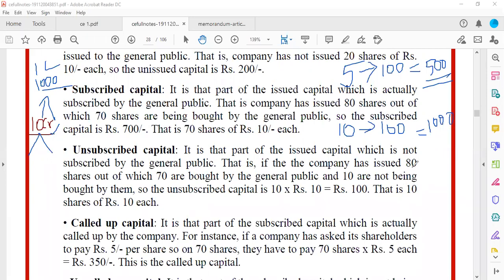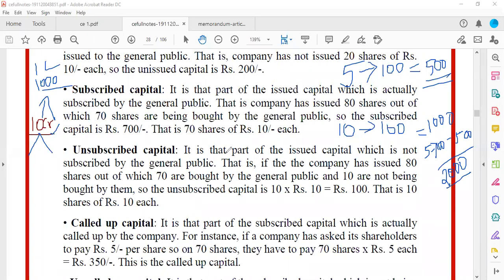Again, another 5 people will come and buy 100 shares each, and another 500 will get sold out. Now how many shares have been sold? 2000 shares. It's like a normal product sale.